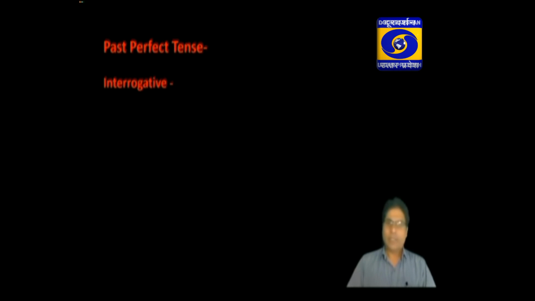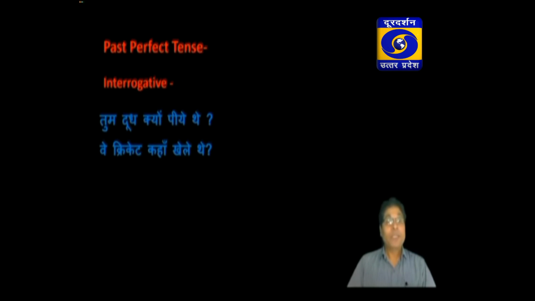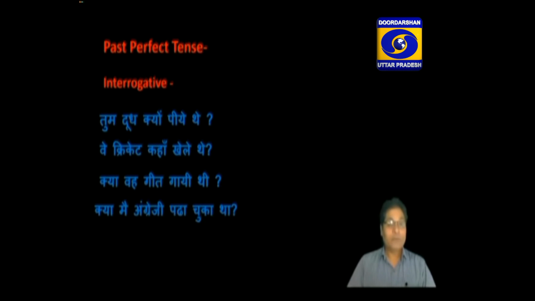The identification is the same: the sentence in Hindi ends with चुका था, चुकी थी, चुके थे, or the sentence in Hindi ends with the sound of आ था, ई थी, ए थे, but there is a question also asked in this sentence, like तुम दूध क्यों पिए थे, वे क्रिकेट कहाँ खेले थे, क्या वो गीत गाई थी, क्या मैं अंग्रेजी पढ़ा चुका था. To translate such type of sentences, we start with the interrogative word.